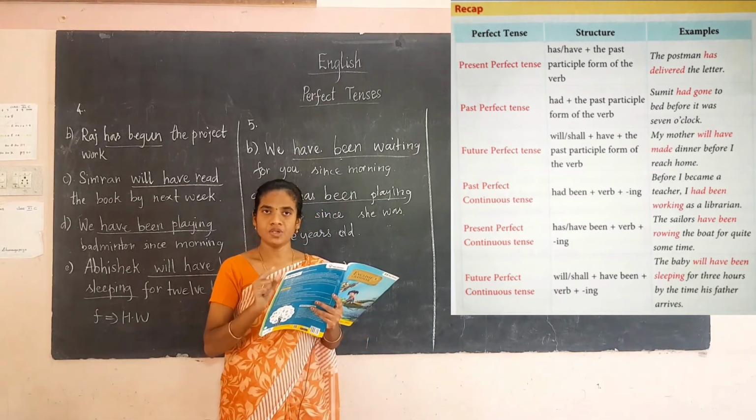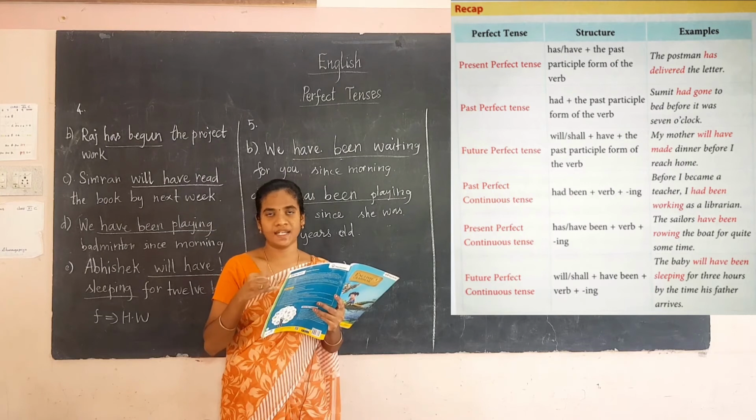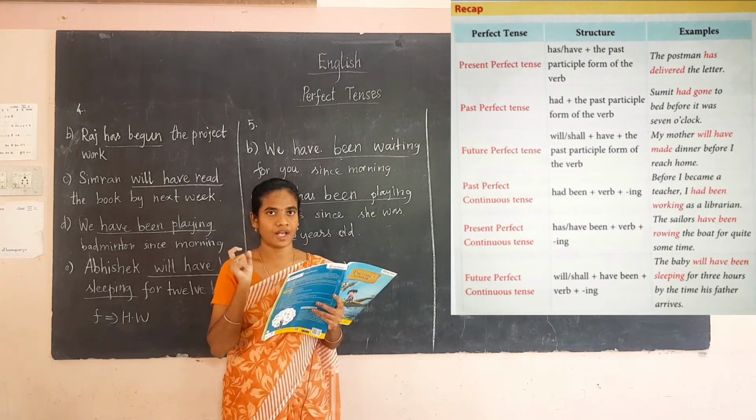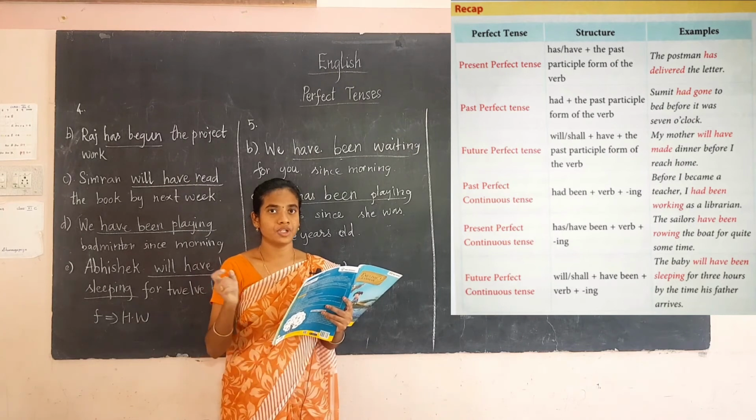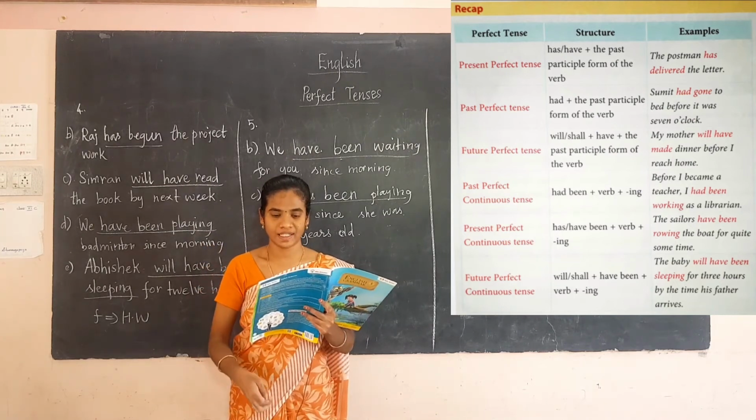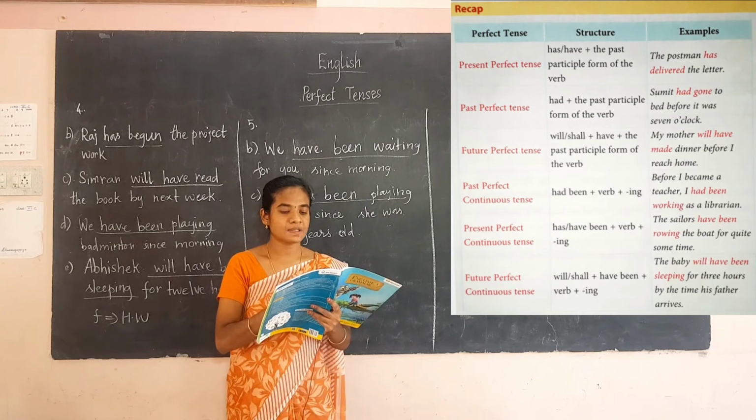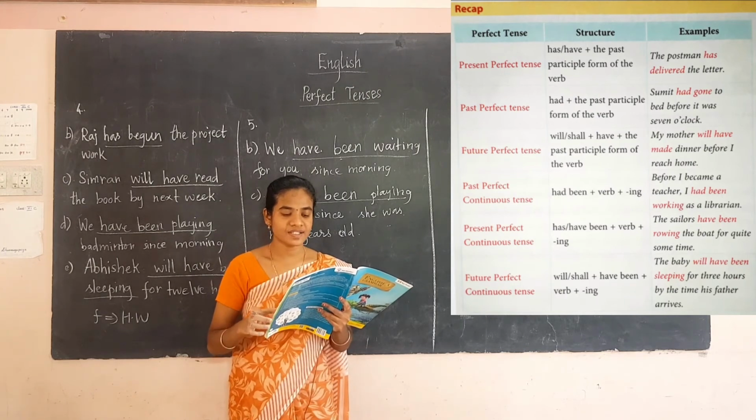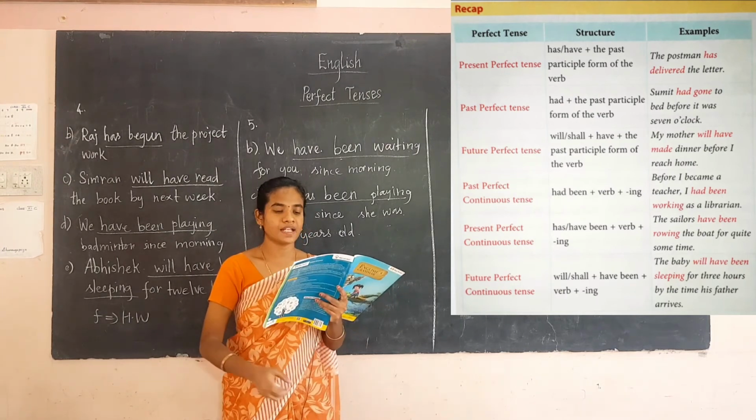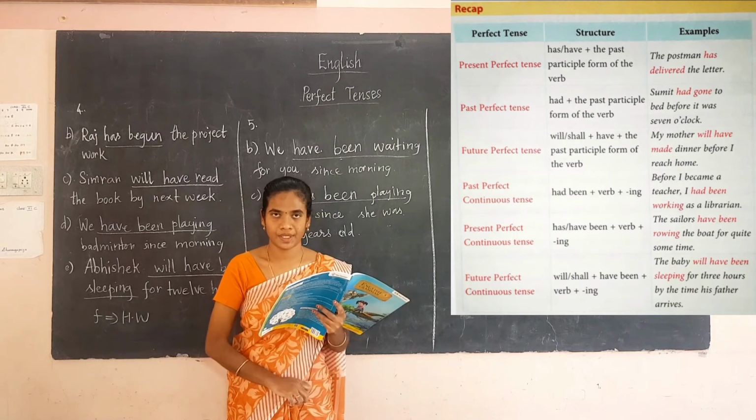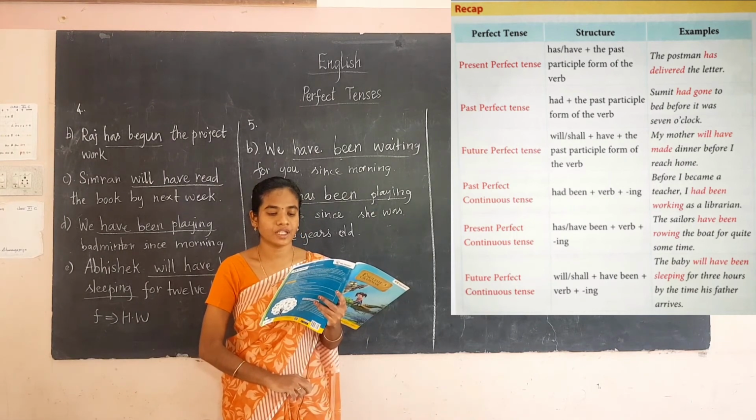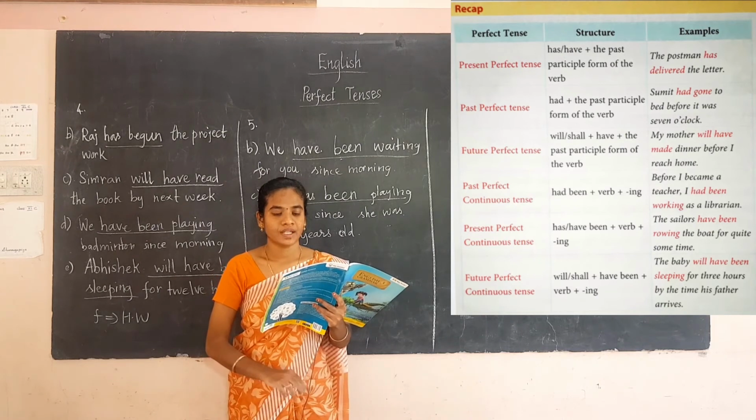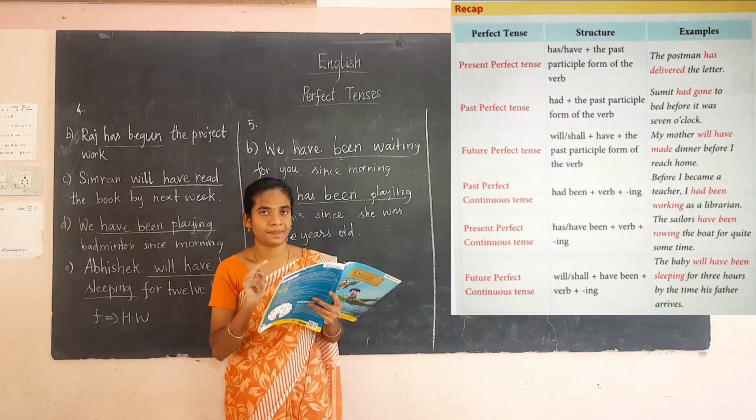So when do we use has? For he, she, it and singular subjects. For that you have to use has, and for I, we, you, they and plural subjects you have to use have plus V3. See the next tense, past perfect tense. The structure is had plus the past participle form of the verb. The example is Sumit had gone to bed before it was 7 o'clock. Here they are using had gone, had plus V3.